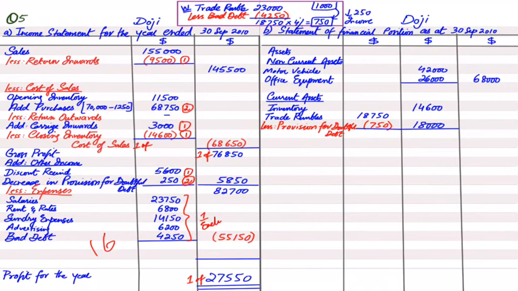But in a statement of financial position, we do not write increase or decrease. Instead, in a statement of financial position, we will be writing total provision till date. If someone asks me, sir, what is your income in 1 month or maybe in 1 year, how much do you earn? I will say you must have a look at my income statement so as to find out how much I am earning in a period.